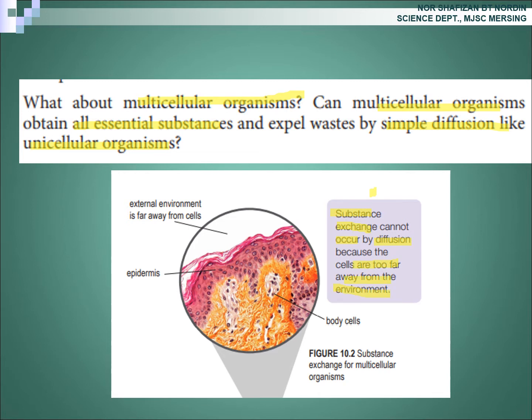Okay, there is epidermis, which acts as a barrier. So external environment is far away from the cell, so that multicellular organism cannot obtain all essential substances by using diffusion process only. Okay, I hope that you understand that.